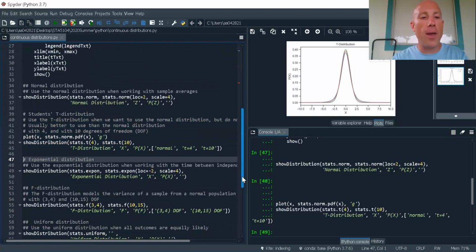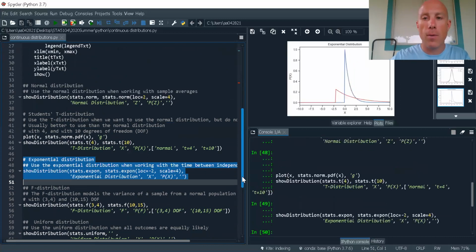All right, so now let's look at the exponential distribution. The exponential distribution is a distribution where we're interested in the amount of time between events. So what's going on here? This is the standard exponential distribution where the parameter is 1. If I look at the blue curve, notice that it's always 0 if it's less than or equal to 0, and then it's positive above the positive numbers. What's going on is if I'm dealing with time, I can't have negative time.